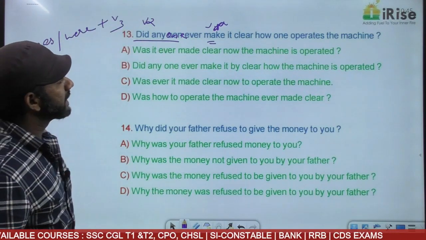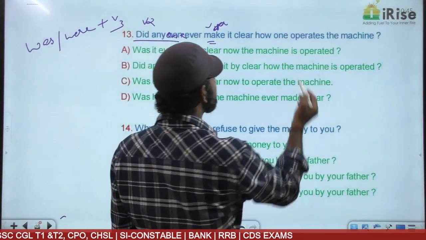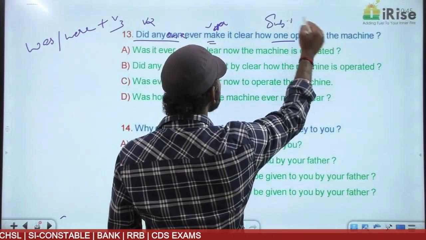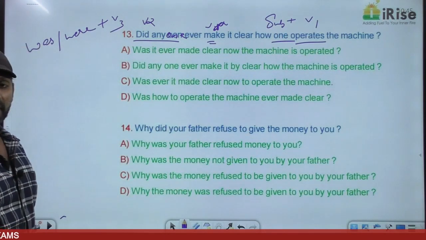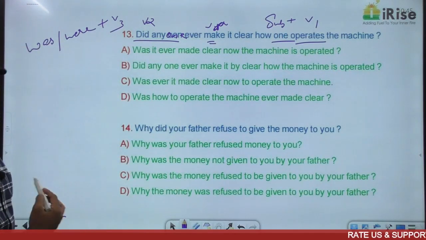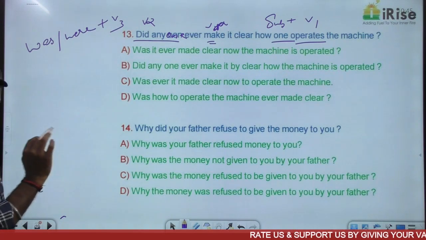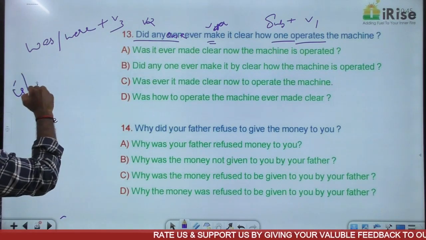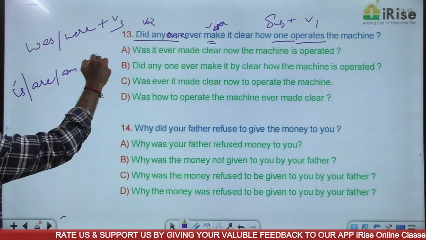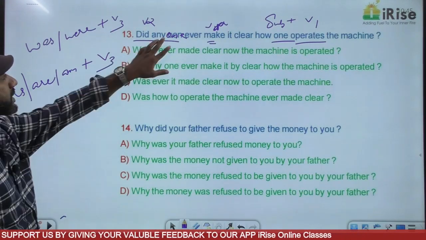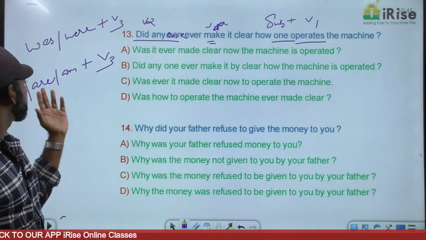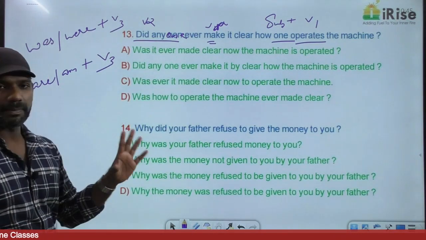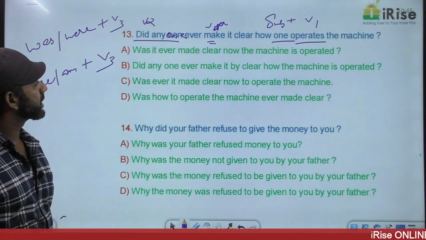Then, make it clear how one operates the machine. One is a subject here. Operates is V1. V1 will not come in the passive voice. Subject plus V1 is simple present. So that idea in the passive voice must be in the simple present itself. And simple present in the passive voice is is/am/are plus V3. So the first idea must be in this structure: was or were plus V3. The second idea must be in this structure: is/am/are plus V3.